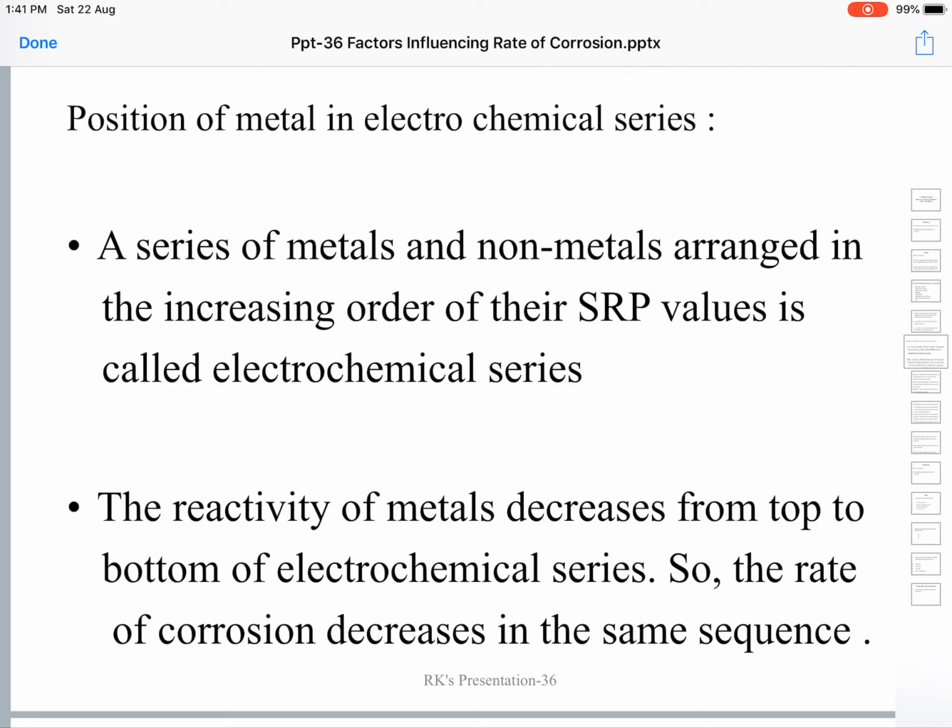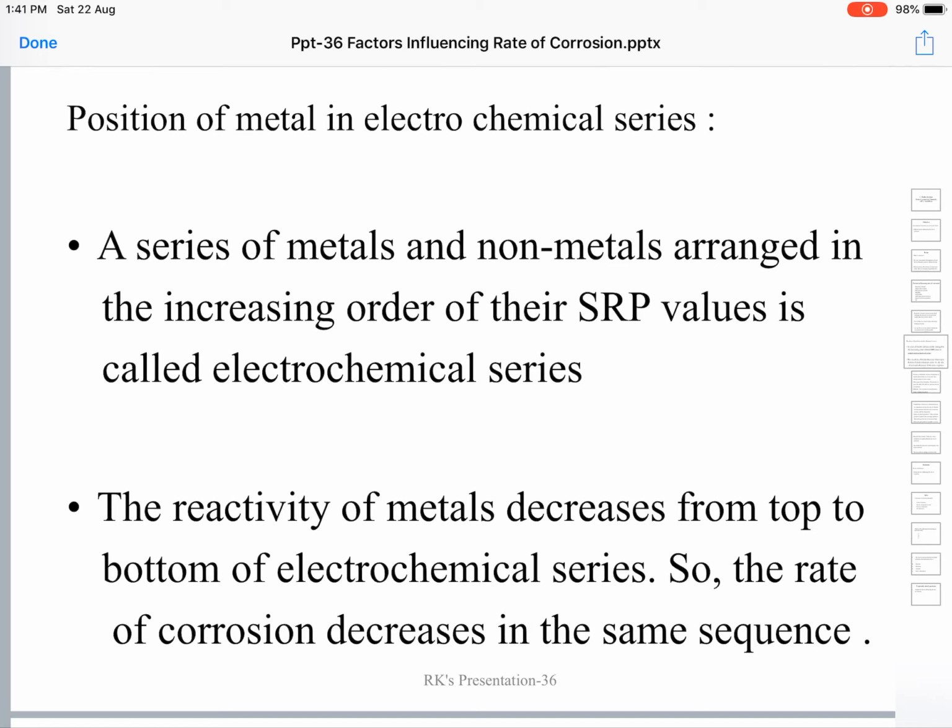See, metals or elements, lots of metals and non-metals, are arranged in the increasing order of their standard reduction potentials. They are arranged based on the criterion that the element with the lowest standard reduction potential is given the first place.